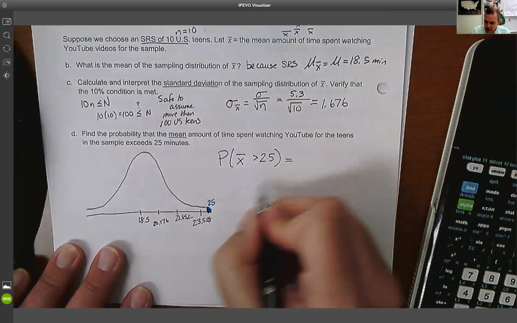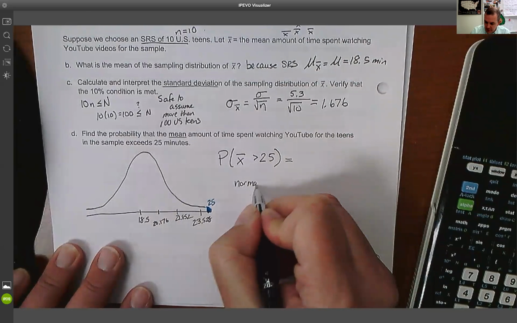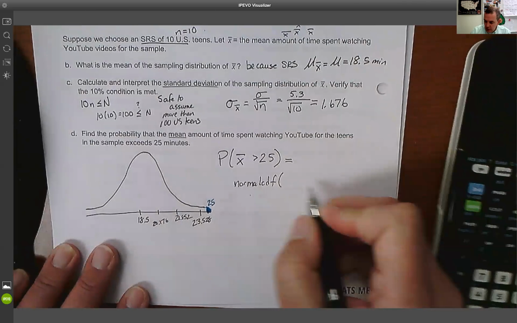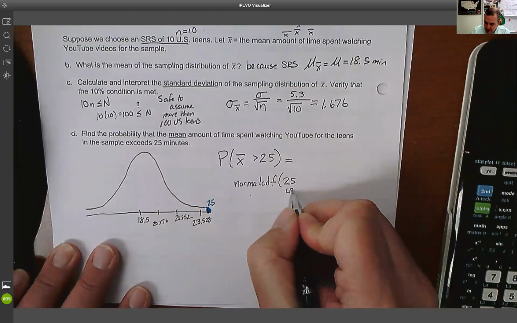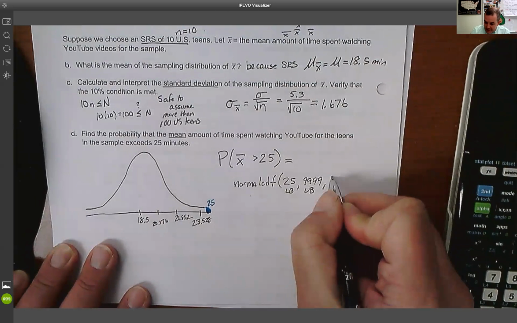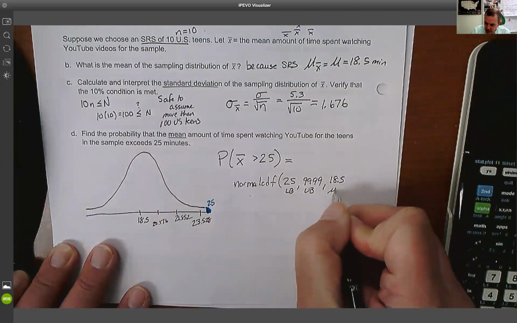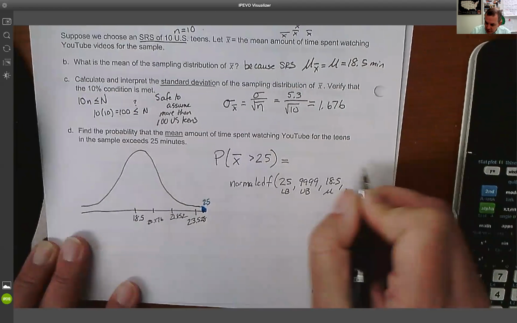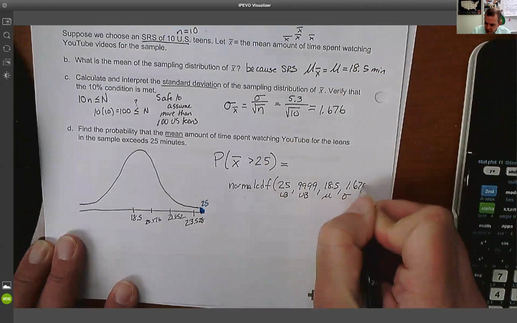So now we're going to use that same normal CDF. Our lower bound is still 25. Our upper bound is still lots of 9s. Our mean is still 18.5, but our standard deviation gets smaller because our sample size got larger.